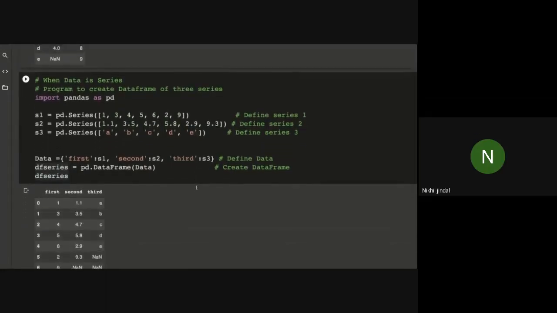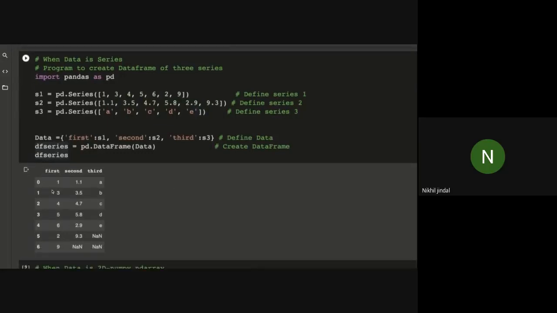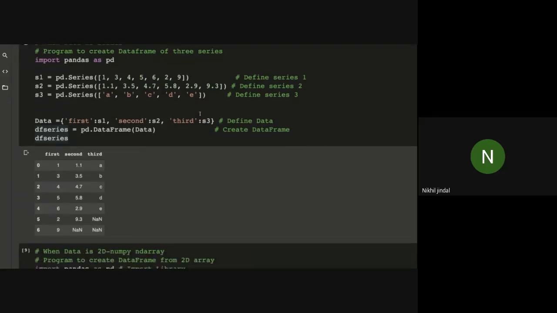So obviously the data frame will consider the default values, starting from 0 up to the number of elements. It will consider the maximum number of values, which is what S1 has, 7 values. But S3 has only A, B, C, D, so obviously the other values will be NaN, not a number.